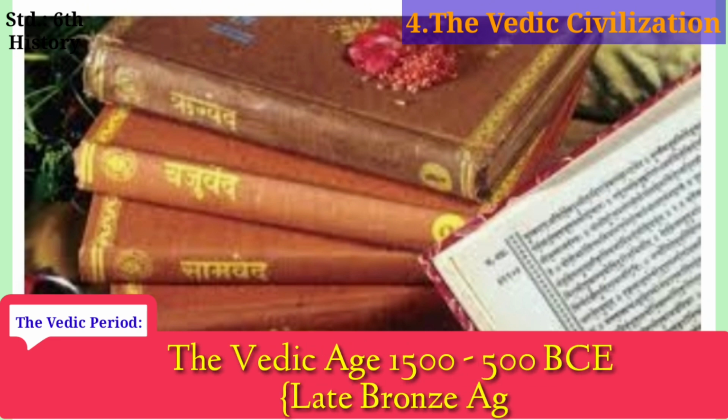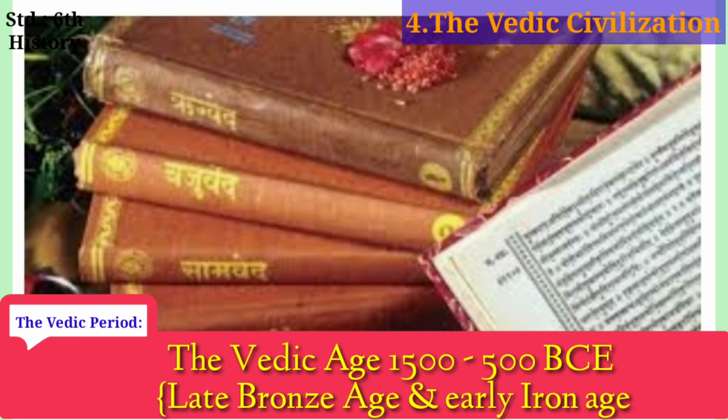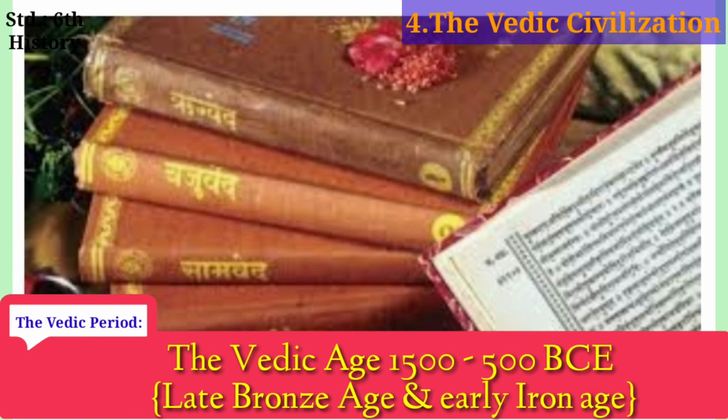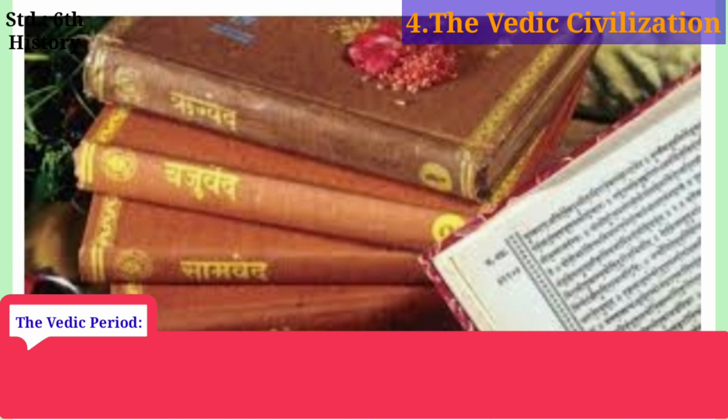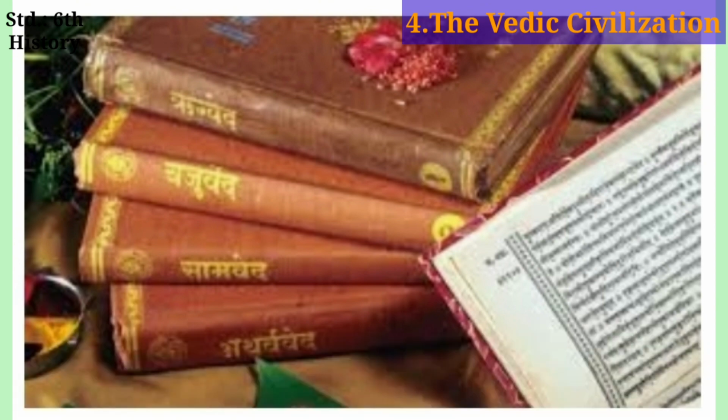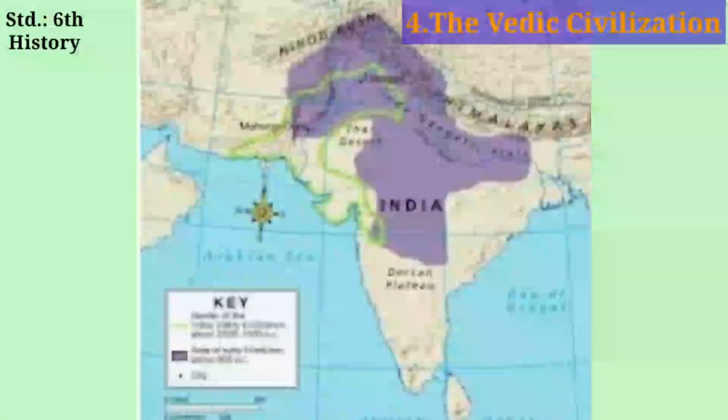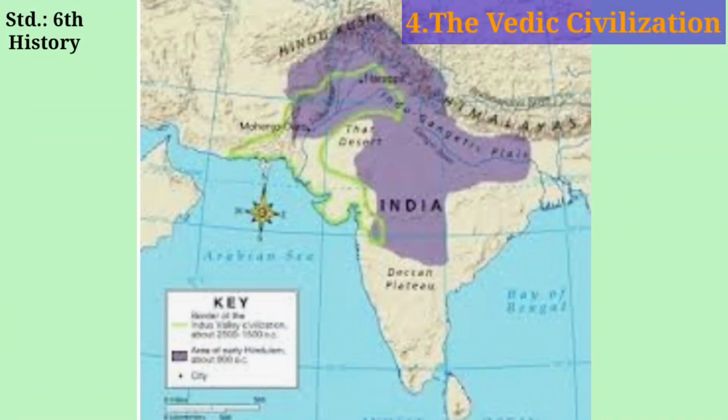1500 to 500 BCE is the period in the late Bronze Age, that is 3000 BCE, and early Iron Age of the history of India, when the Vedas were composed in the northern Indian subcontinent between the end of the urban Indus Valley civilization and a second urbanization which began in the central Indo-Gangetic plain 600 BCE.